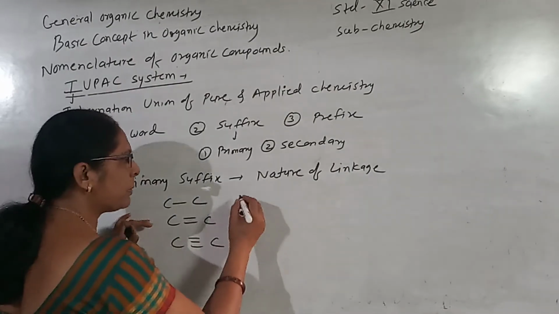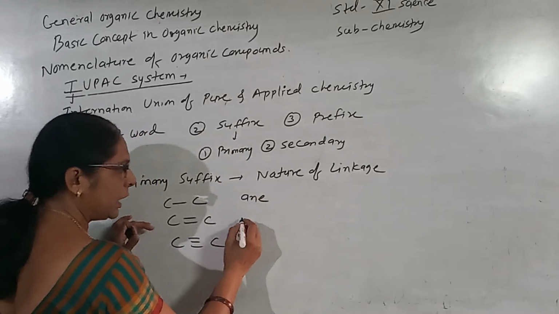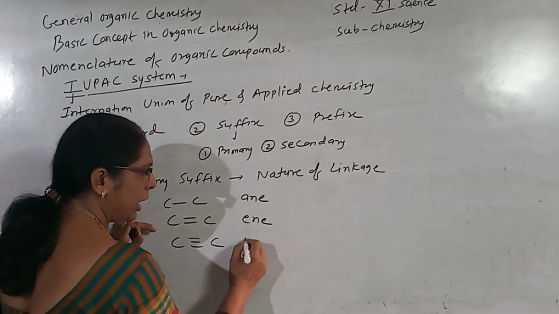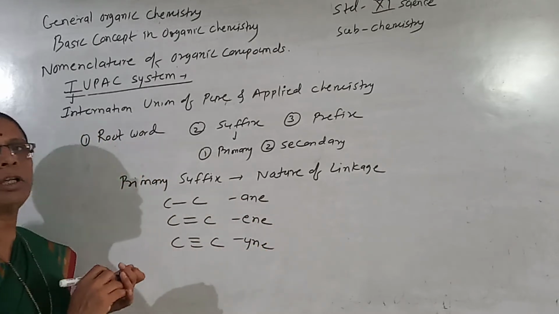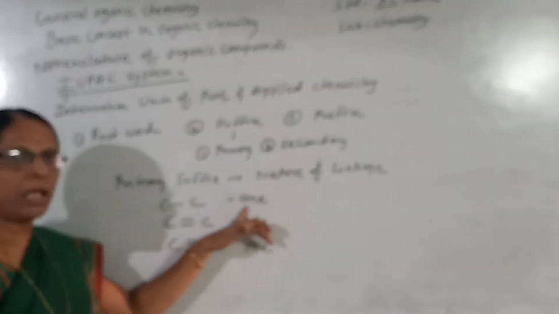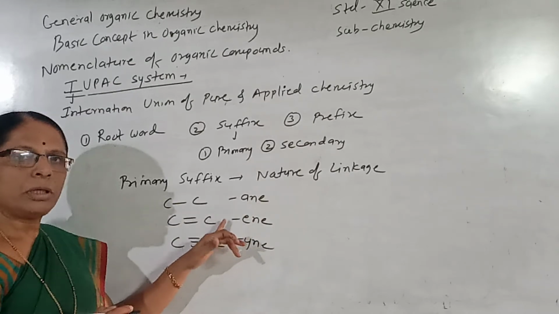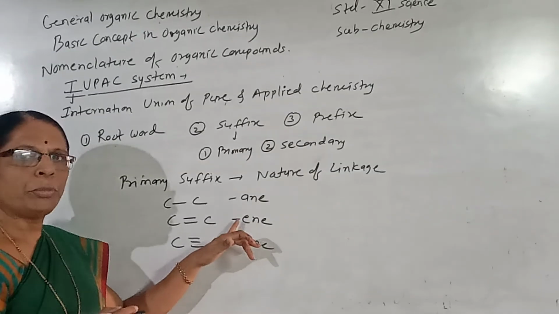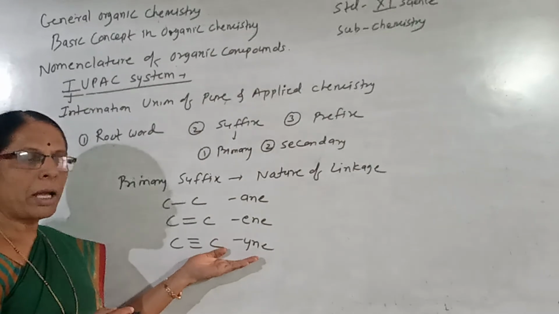For a single bond we use the suffix ANE, for double ENE, and for triple YNE. In alkanes we use the ending ANE: methane, ethane, propane. In double bonds: ethene, propene, butene. And in triple bonds: ethyne, propyne, butyne.